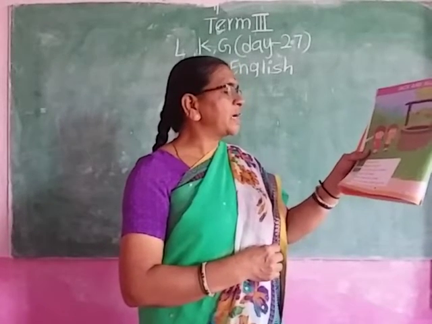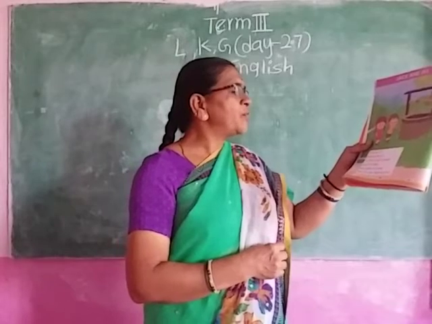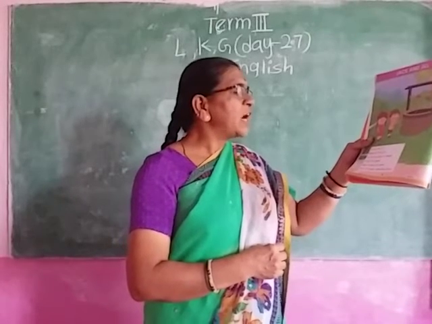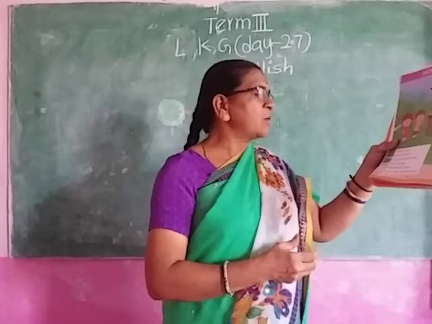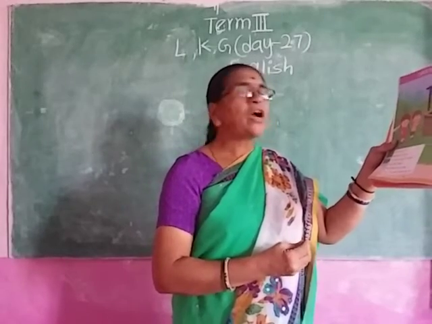Jack and Jill. Jack and Jill went up the hill to fetch a bowl of water. Jack fell down and broke his crown, and Jill came tumbling after.